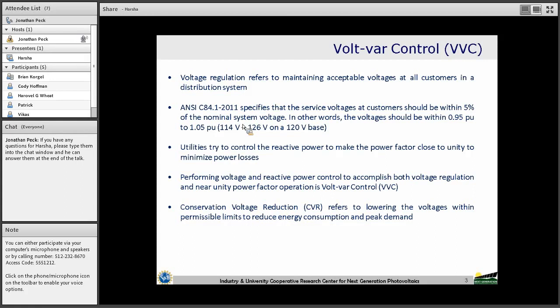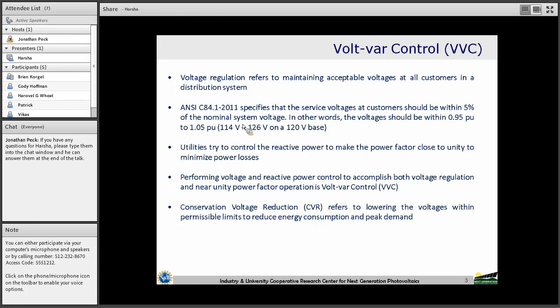For example, on a 120 volt base, 5% is 6 volts. So the voltages should remain within 114 volts to 126 volts. Maintaining the voltages at these levels can be referred to as voltage regulation.